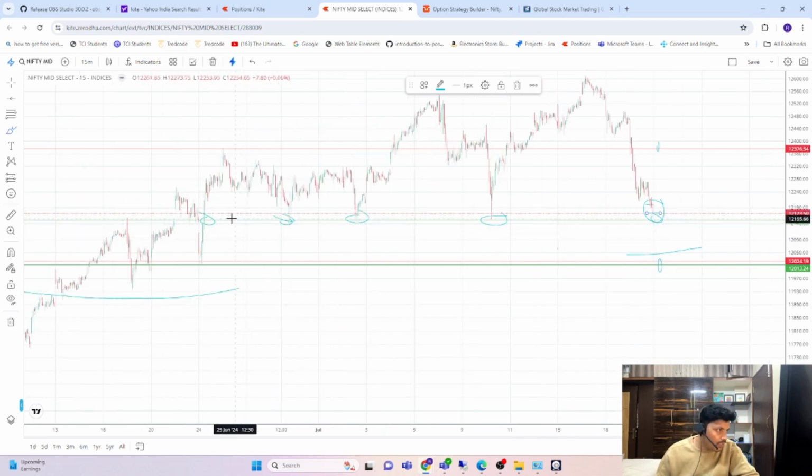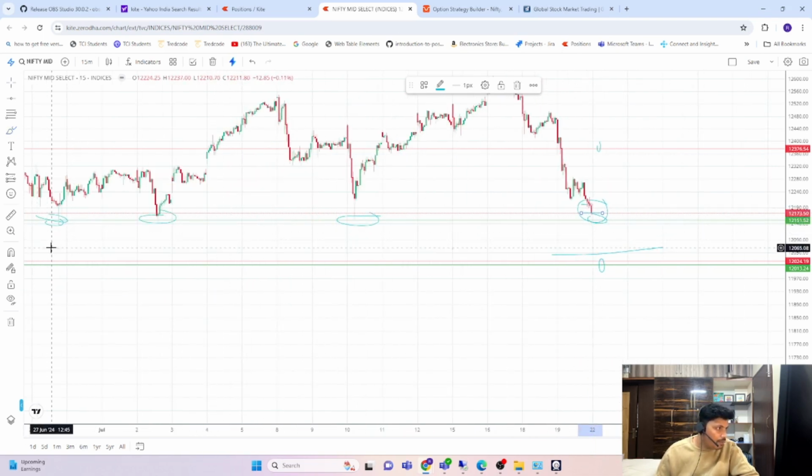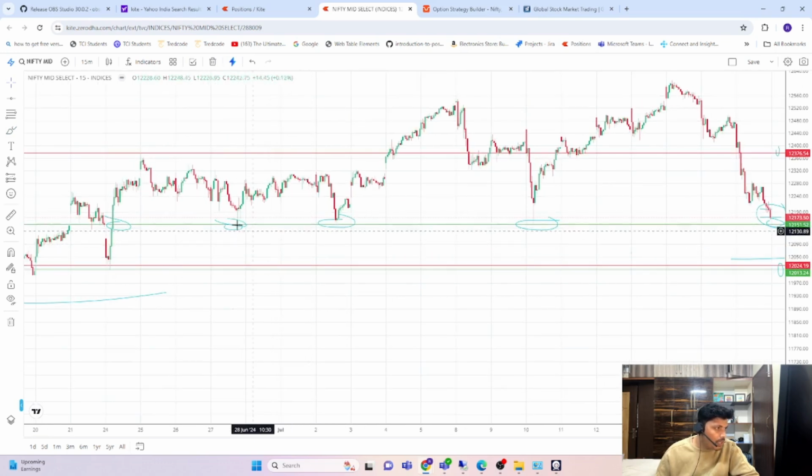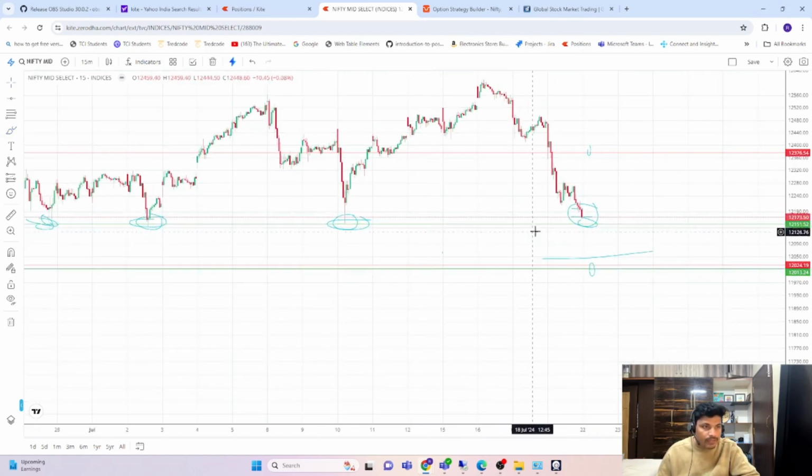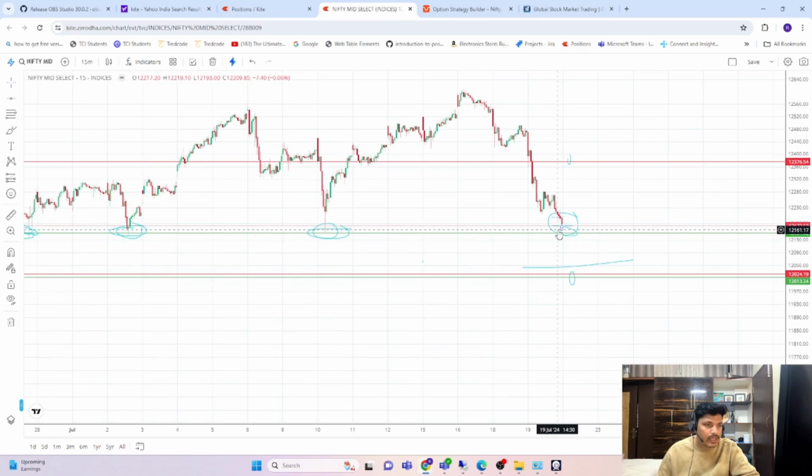But whenever in the last 4 or 5 times, in the last 15 minutes, the market somehow recovered or created a bullish doji candle. If you can see this one as well as this one, these levels have created bullish candles. But if you can see this 15 minutes, it is very bearish.